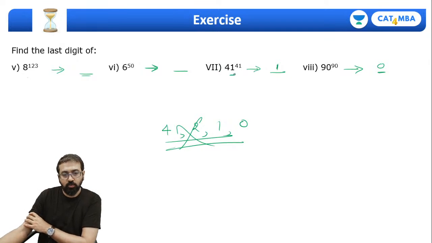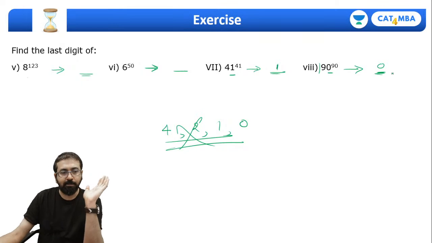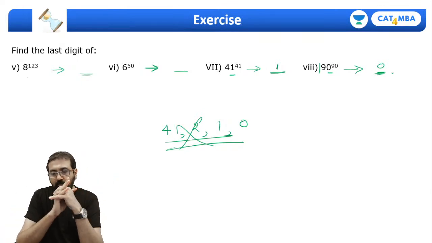See, there is 1 over here. So you know 1 raised to any power, last digit is going to be 1. There is 0 over here. So last digit will remain 0. You don't need to check whether this is 90 raised to 90 or 190 raised to 90, doesn't matter. The last digit will remain 0 only. Are we clear, guys? Yeah.